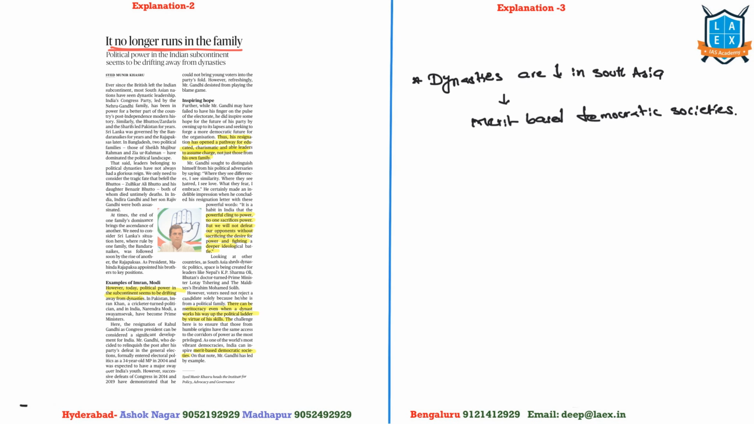It no longer runs in the family. If you remember South Asia, it is notorious for family driven dynasties running the countries. In India, the Gandhi Nehru family. If you go to Pakistan, the Bhutto family, and the Mujibur Rahman family in Bangladesh, this is the story. In this context, today, all these dynasties are getting dismantled. So it means that merit based democratic societies are expected to be created in South Asia soon.